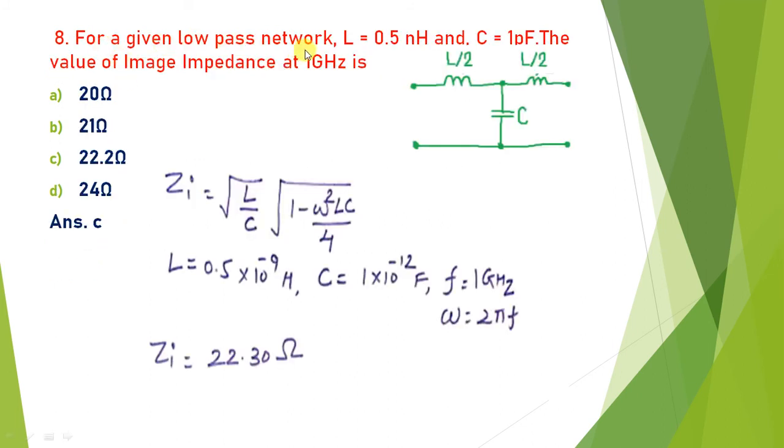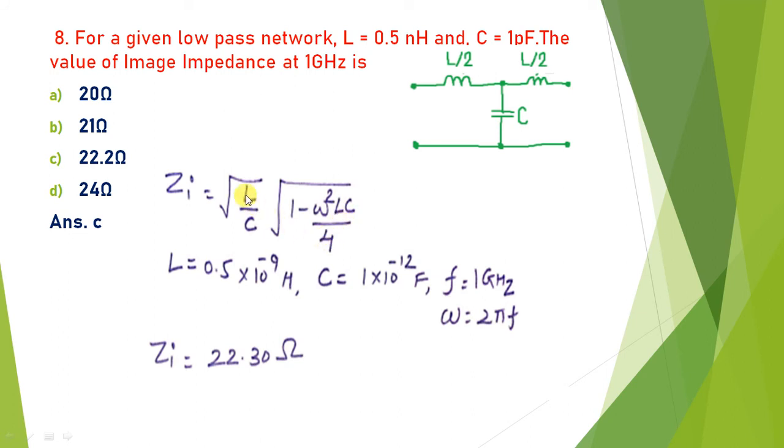For a given low pass filter, the value of L is 0.5 nanohenry and C is equal to 1 picofarad. What is the value of image impedance? Here you have a bridge T network. L by 2 both are inductors and C is the capacitor. The equation of image impedance for this T low pass filter, it is a T network because it is arranged in T shape, is square root of L by C multiplied by square root of 1 minus omega square LC by 4.